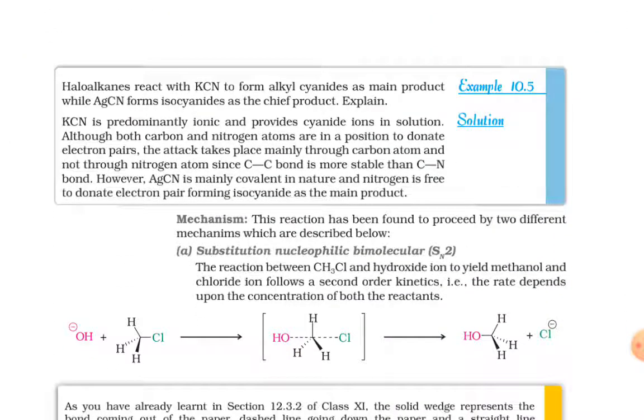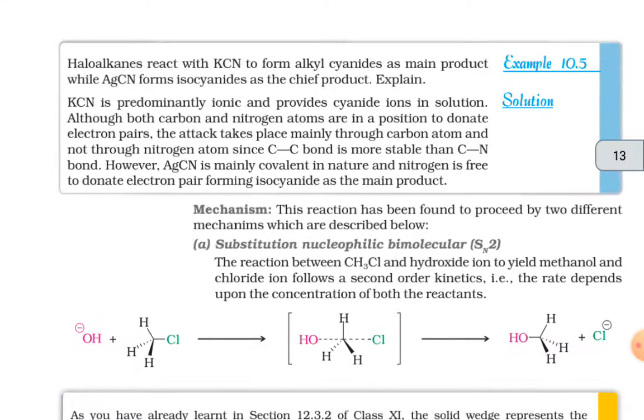Example 10.5. Haloalkanes react with KCN to form alkyl cyanides as the main product, while AgCN forms isocyanides as the chief product. Explain. Solution. KCN is predominantly ionic and provides cyanide ions in solution. Although both carbon and nitrogen atoms are in a position to donate electron pairs, the attack takes place mainly through the carbon atom and not through the nitrogen atom, since the C-C bond is more stable than the C-N bond.